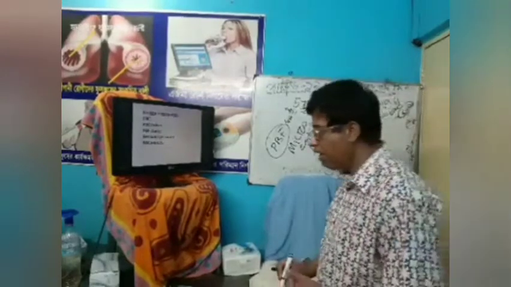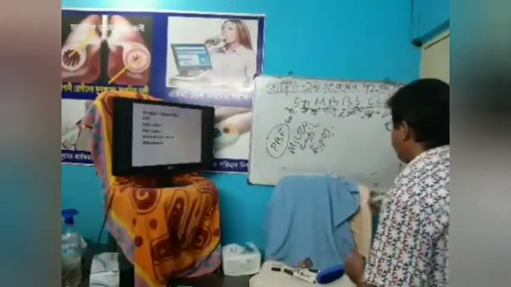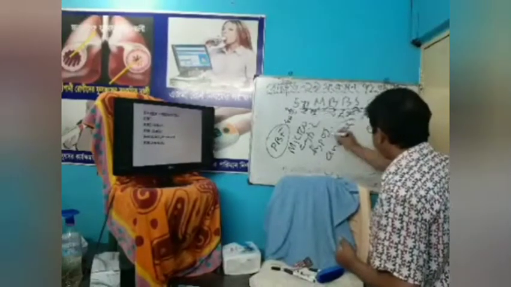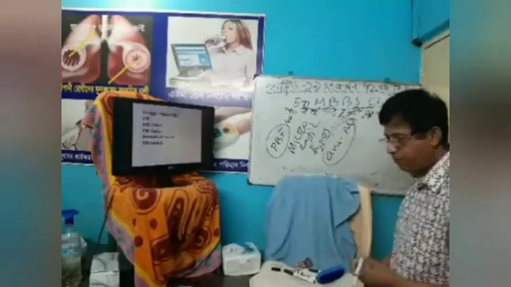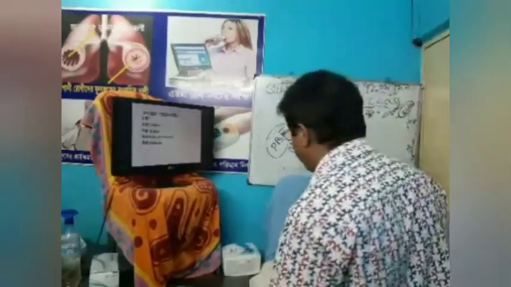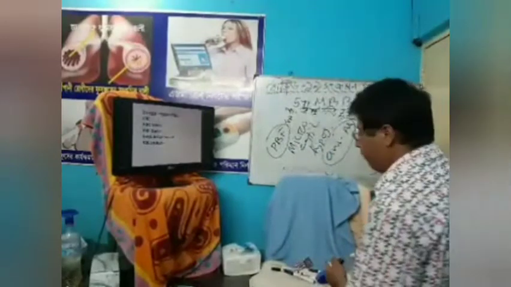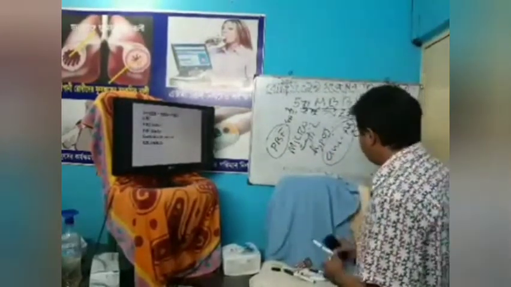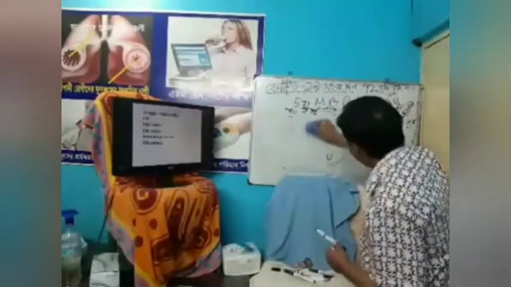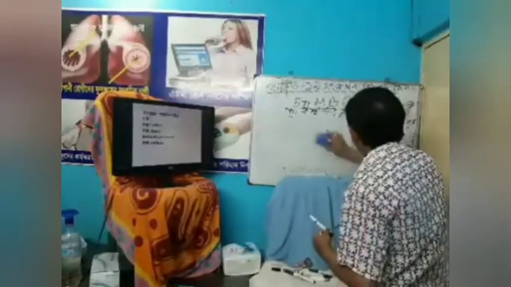Another is anisocytosis and poikilocytosis, that is variation of size and shape. Another finding is target cell, pencil-like cell, and elliptical cell. Most important, the peripheral blood findings in IDA are very important.